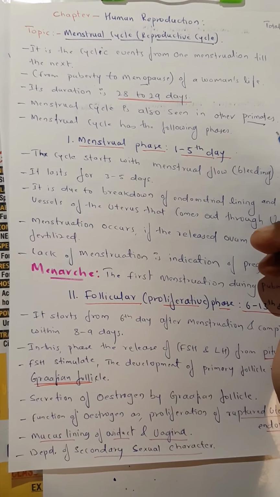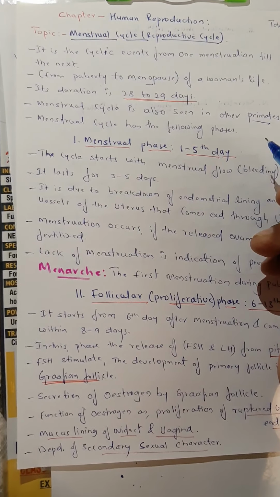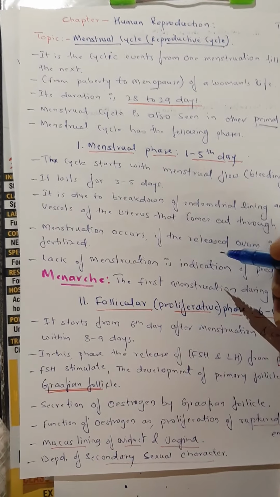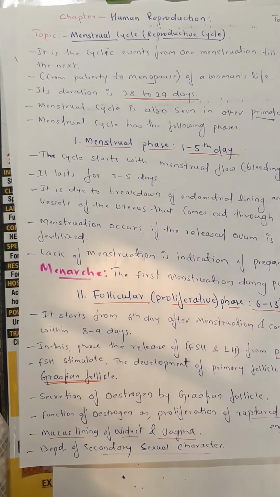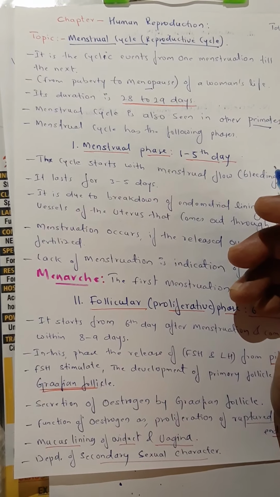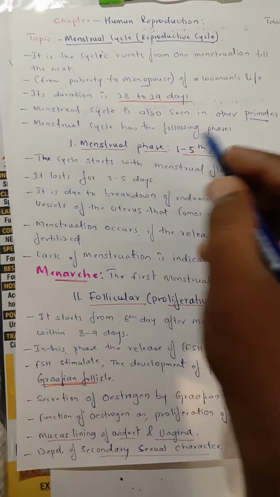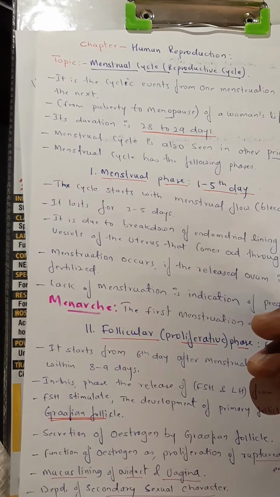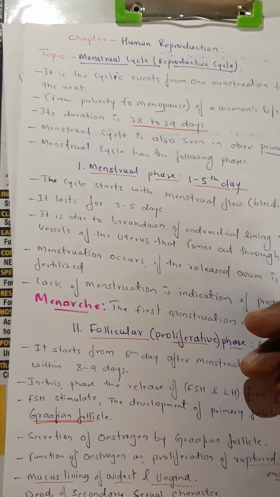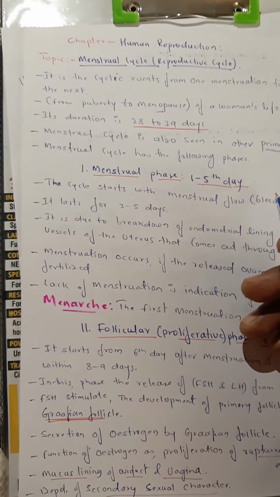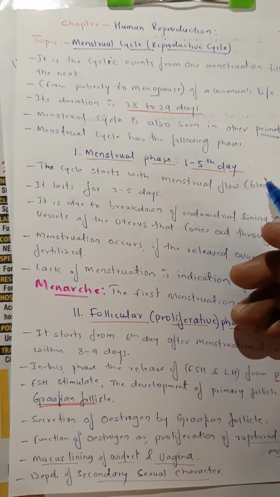The estrous cycle we find in other animals, but in primate mammals we say menstrual cycle. As I told you, there are events, and including those events we call it a menstrual cycle.